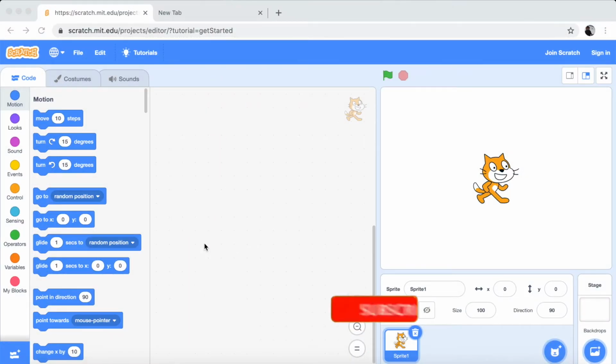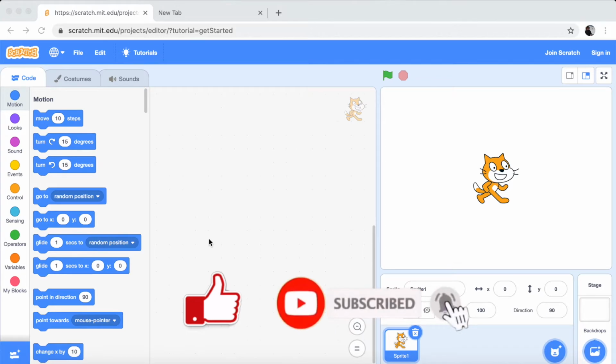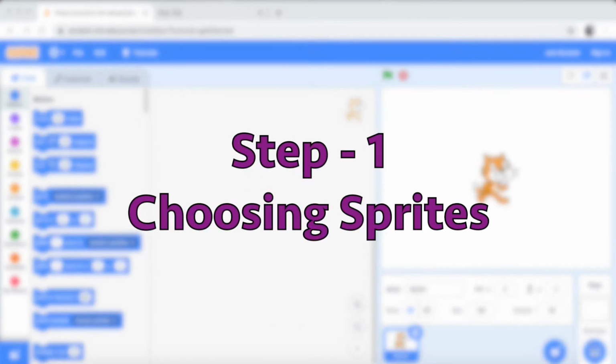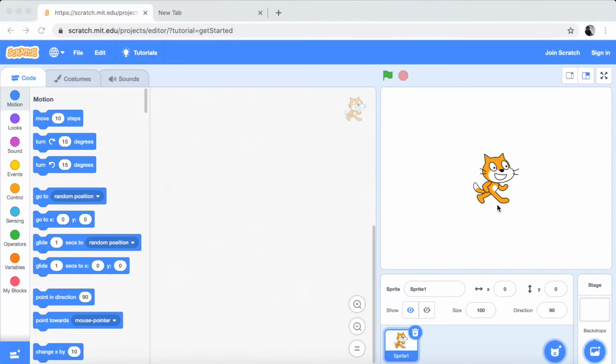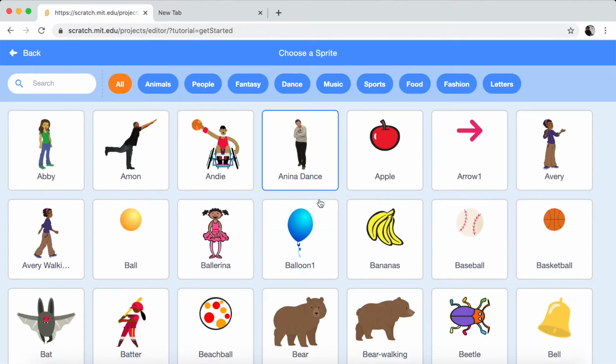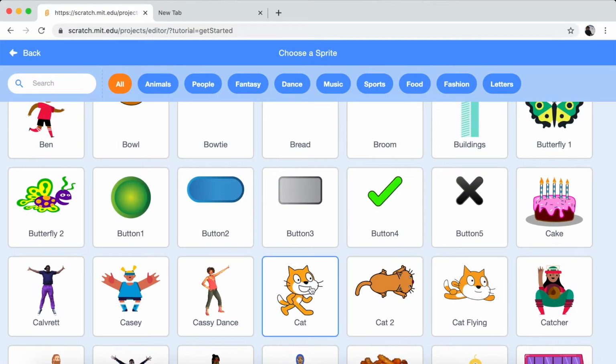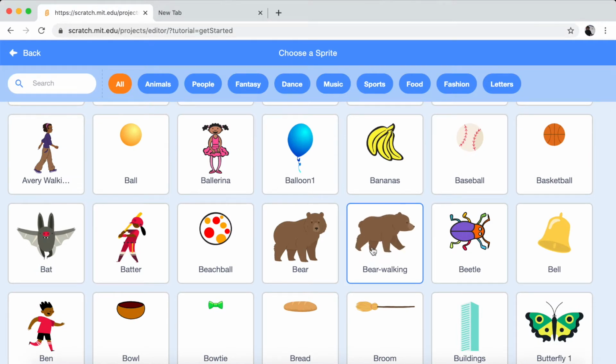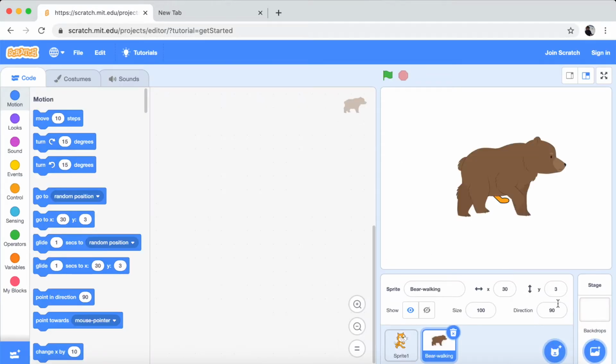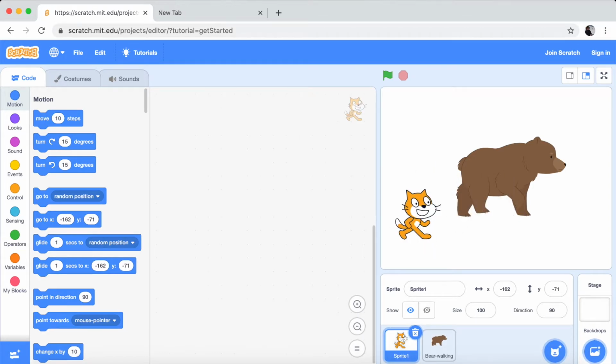Okay guys, so now we're in Scratch, and my game is called Cat and the Bear. For that, first you need to pick your sprite, and characters are called sprites in Scratch. So first let's choose a sprite. There's already a cat there, so that's one of my characters, and I picked bear walking, not bear, because the walking bear looks different, and that one was suitable for my game. It just sat on the cat.